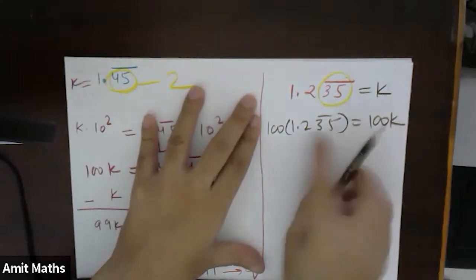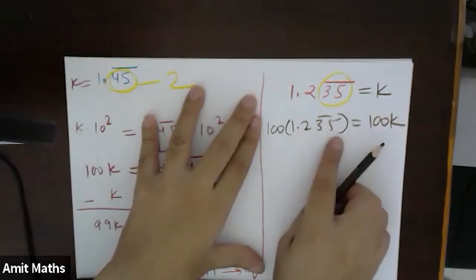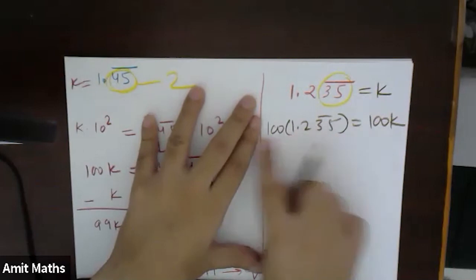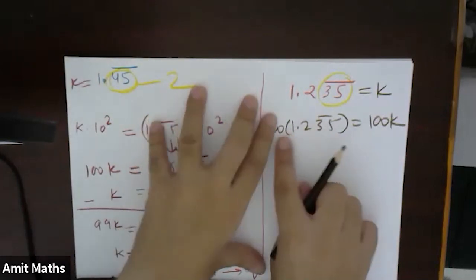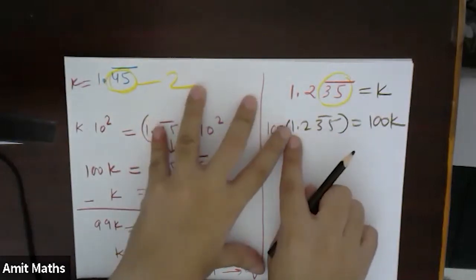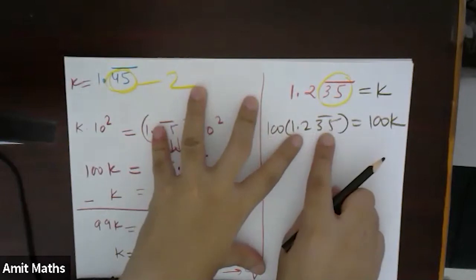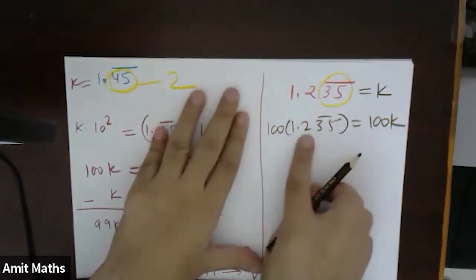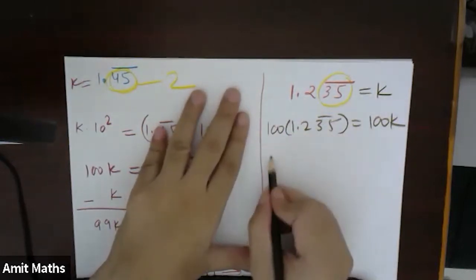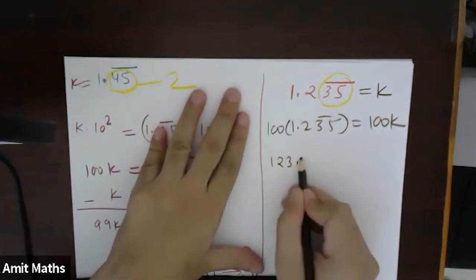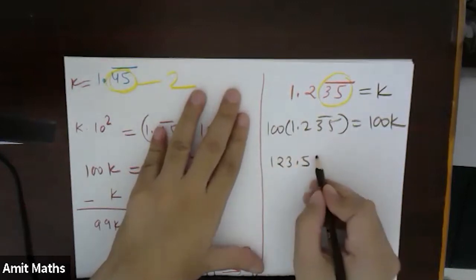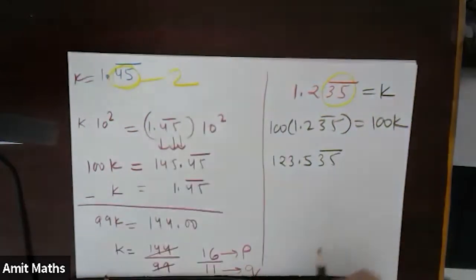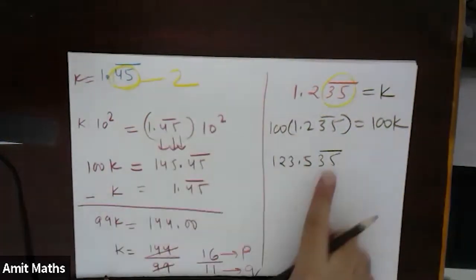And then after this, what will I get? When I multiply this term by 100, this becomes 123.5, and 35 gets recurring. Just check from here to here.